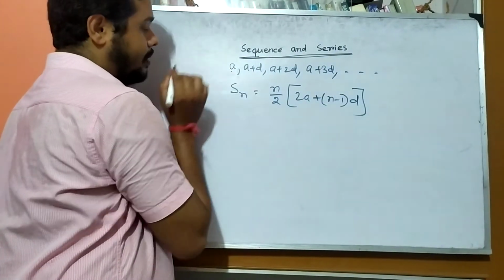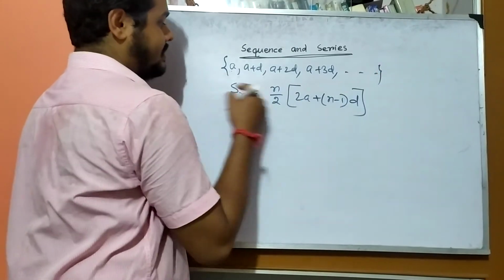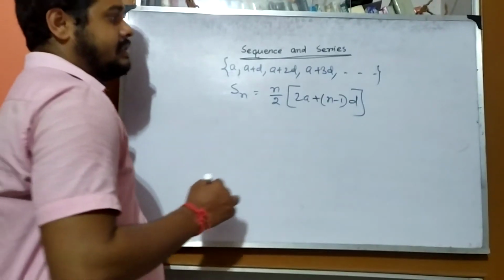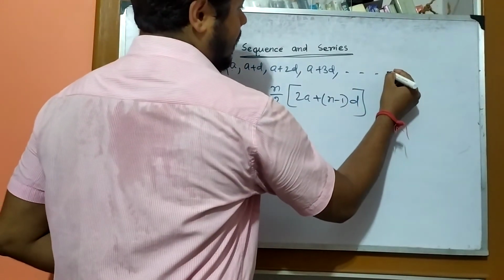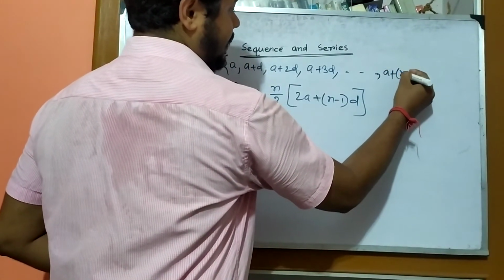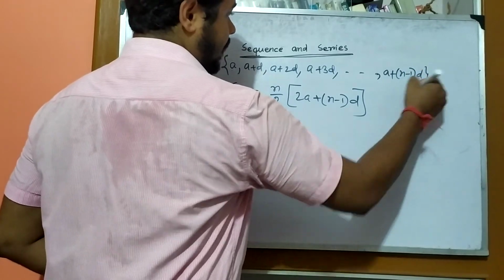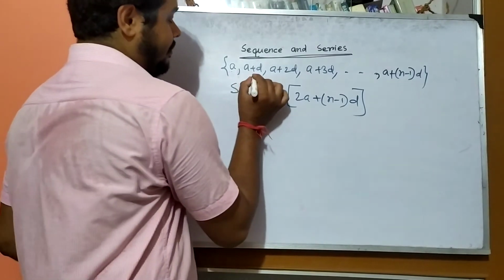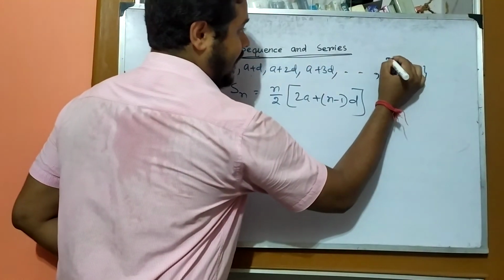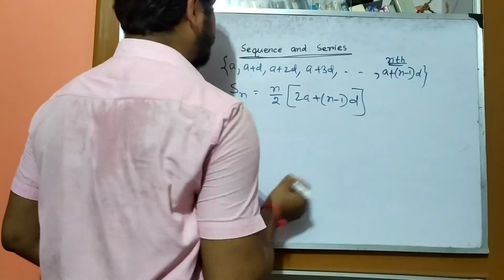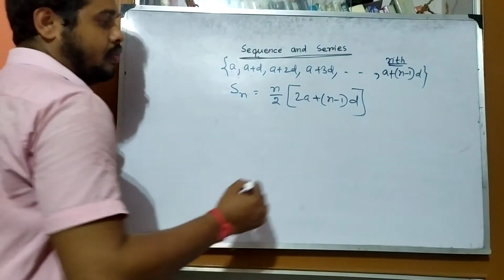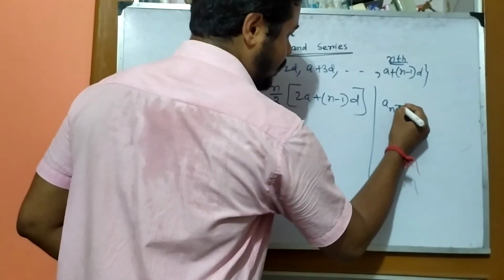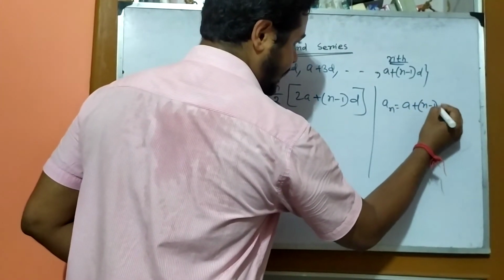Here the first term of the sequence is a, and common difference is d. And the last term is obviously a plus (n minus 1) into d. You know about that in class 10. That is first term, that is second term, and that is nth term. So that is the formula of nth term. I am writing here once again: an equals a plus (n minus 1) into d.